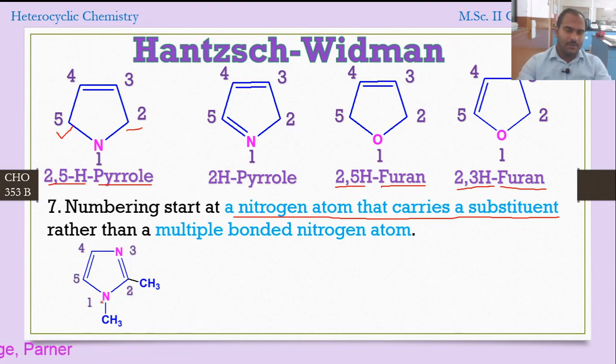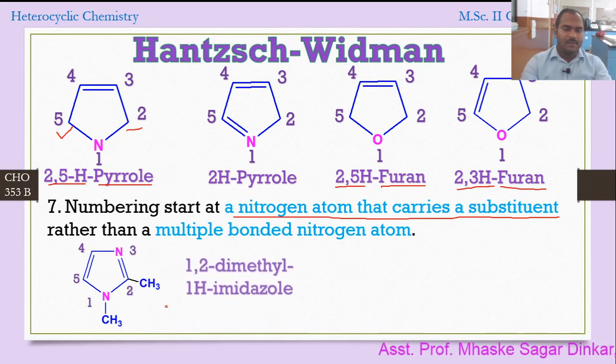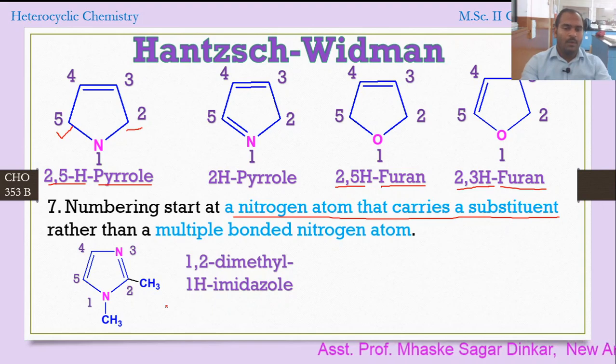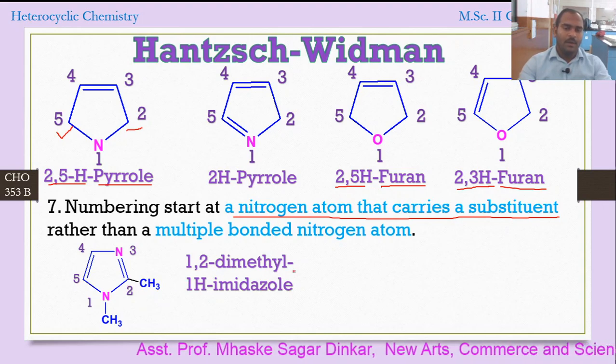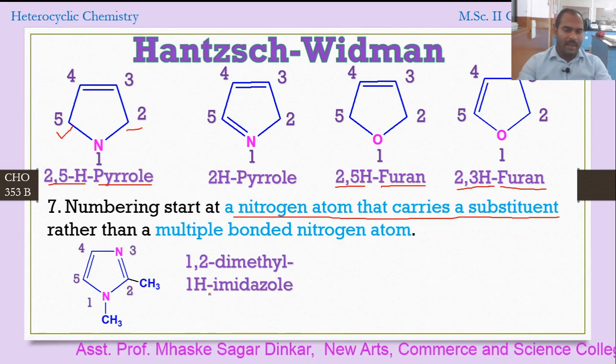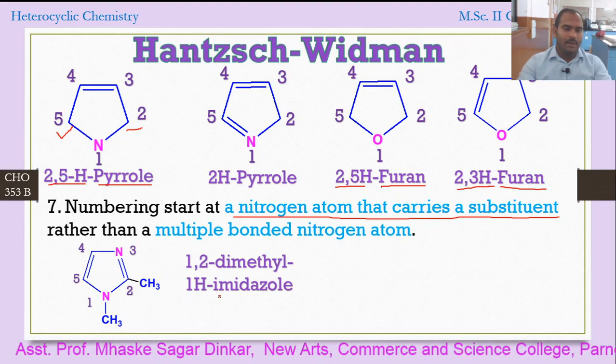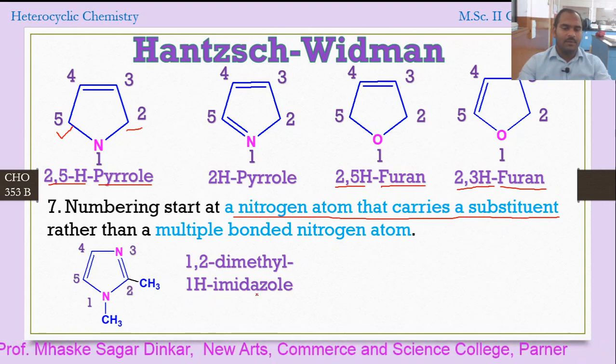First to this nitrogen, second to this carbon which is having a methyl, third to this, fourth to this, and 5 to this. So what should be the name? Yes, correct. The name will be 1,2-dimethyl at first and second, as there are two methyl groups, therefore 1,2-dimethyl-1H-imidazole, that will be the name.